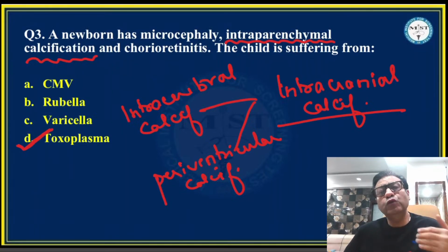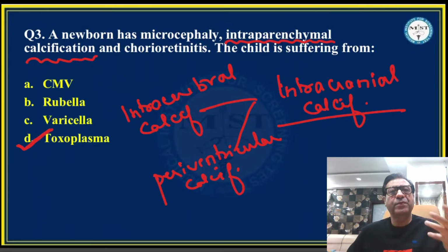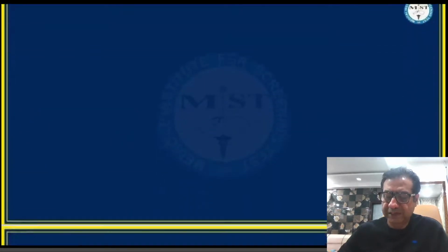Congenital varicella syndrome again is associated with limb atrophies. Then it is associated with brain atrophy, cerebral atrophies. It is associated with zigzag scarring on the skin, called cicatricial scarring. That is congenital varicella syndrome. So again, varicella cannot be the answer here. So the best answer to the question is toxoplasmosis. Congenital toxoplasmosis is the best answer here.